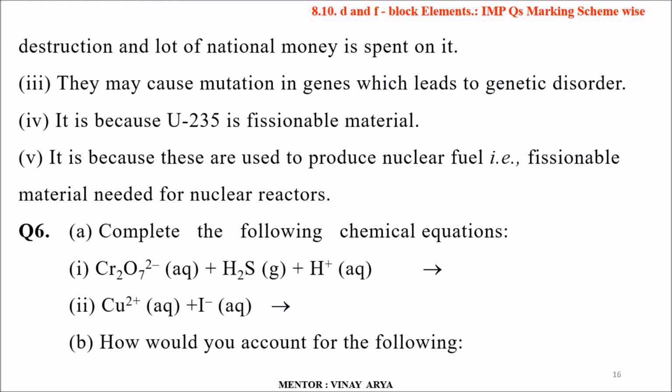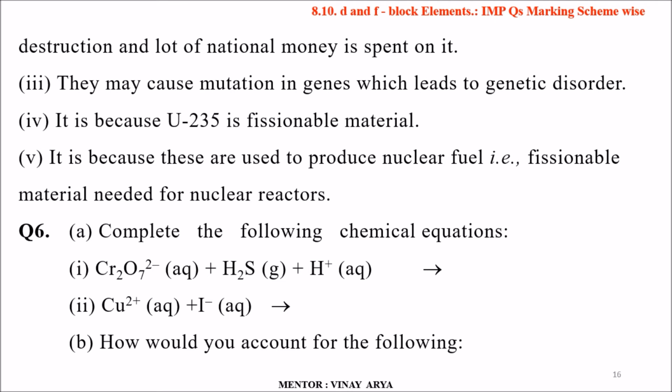And we use uranium-235 because it is a fissionable material while uranium-238 is non-fissionable. Fifth, these are used to produce nuclear fuels, the fissionable material needed for a nuclear reactor. Or rather we can say plutonium or uranium-238 can be converted with a breeder reactor to nuclear fuel which is fissionable.